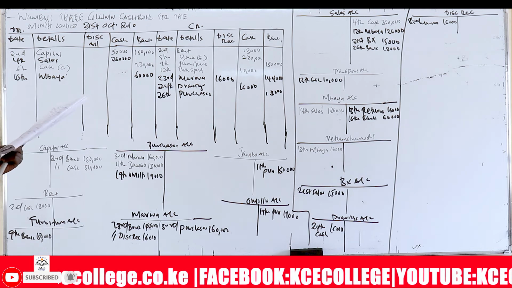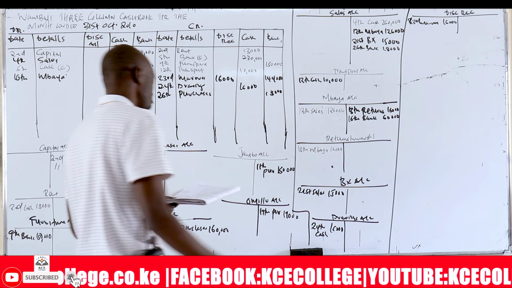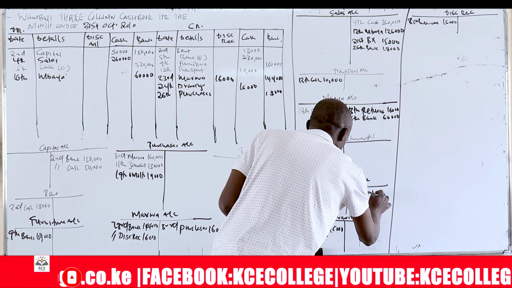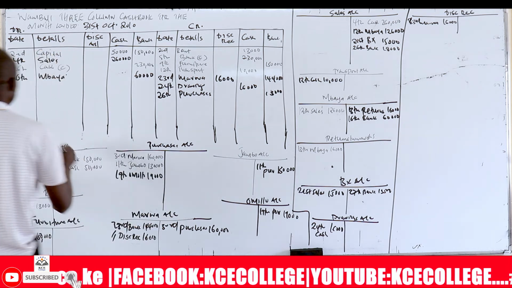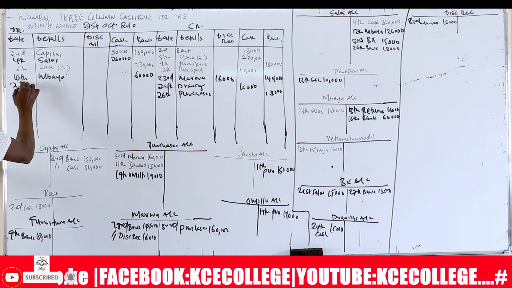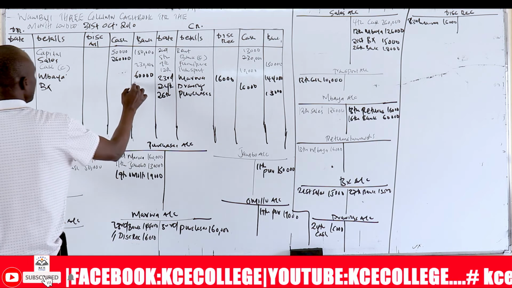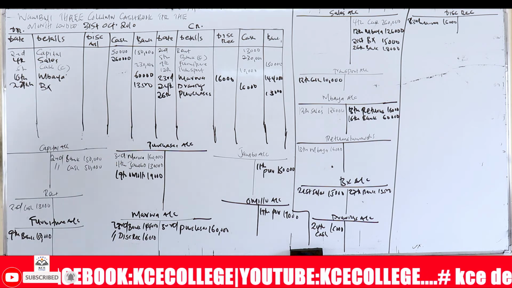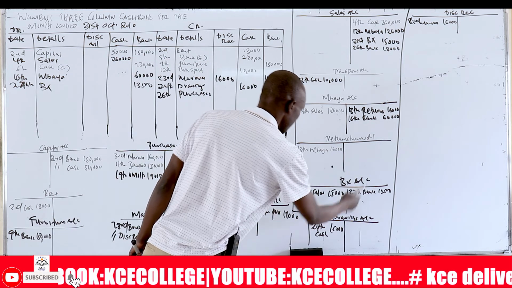On 27th, BX paid by check 13,500 in full settlement of the amount owed to them. So you write here 27th, bank, 13,500. Then you write 27th, BX, 13,500. So 13,500 is covering the entire amount owing from BX.